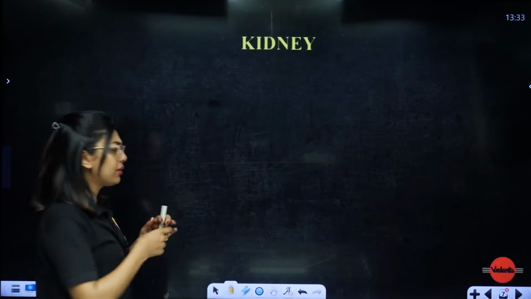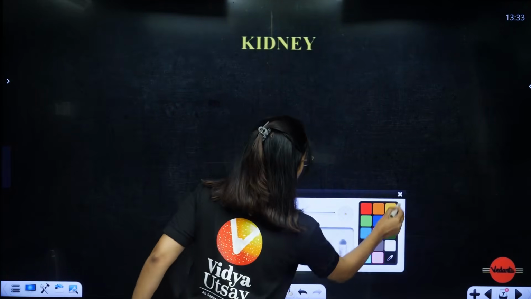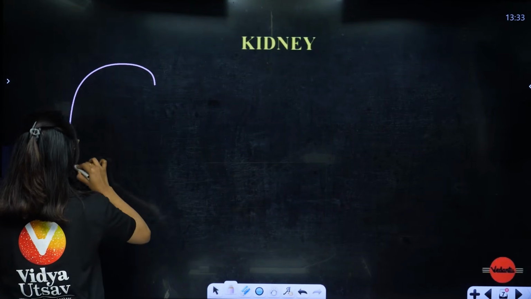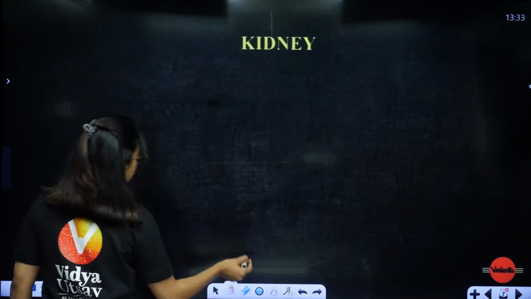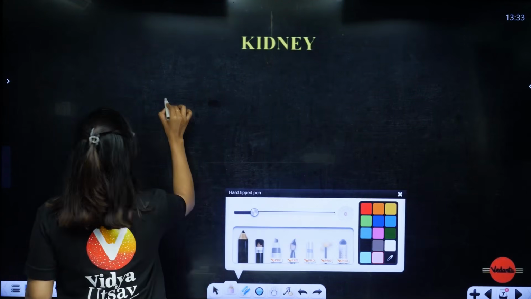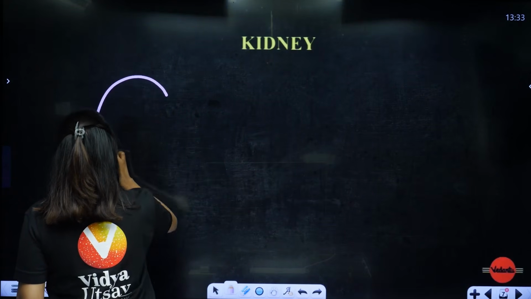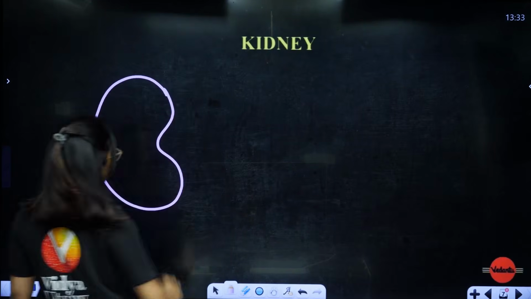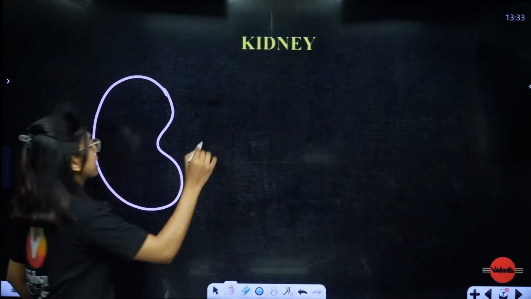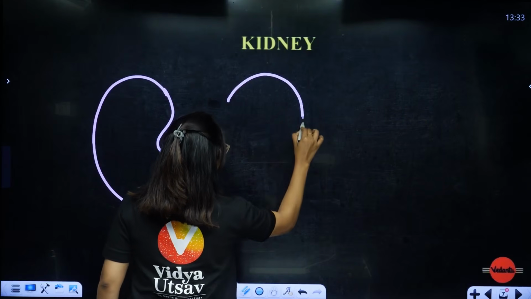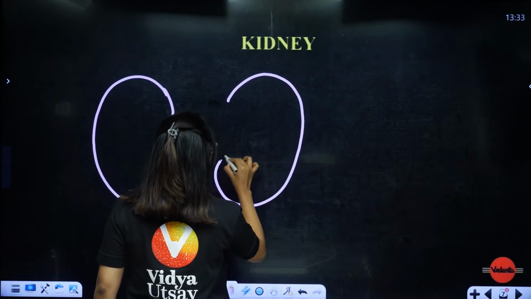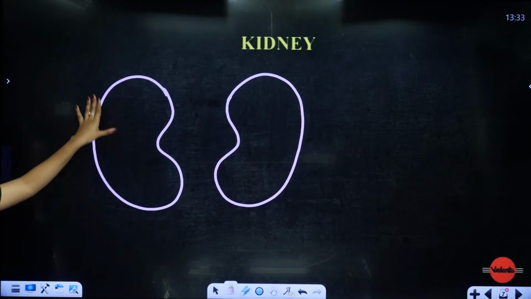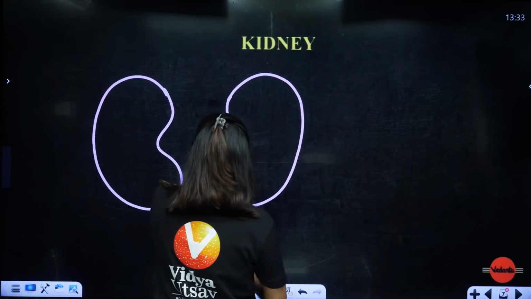Okay, whatever we drew right now, the kidney, we are going to draw it here once again, but a bigger kidney, so we can take a cross section. See, this is the kidney. I have to take a cross section. Just imagine it will look like a bean shaped structure, right? All of you have seen your rajma. If I take a cross section, I'm going to get two pieces. Now I'm going to draw what is going to happen in this one inside piece. So we will erase this.